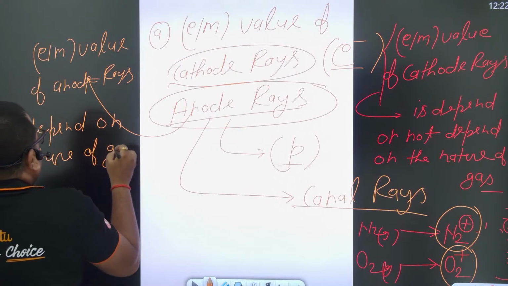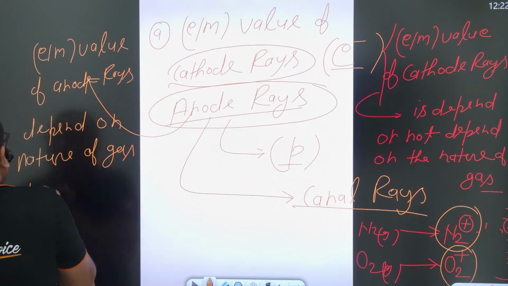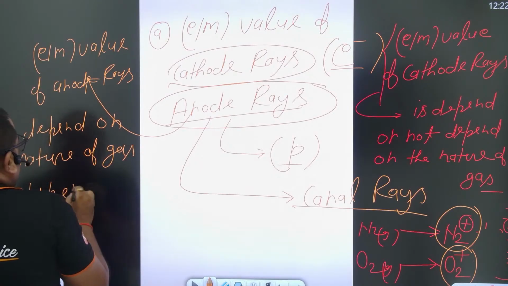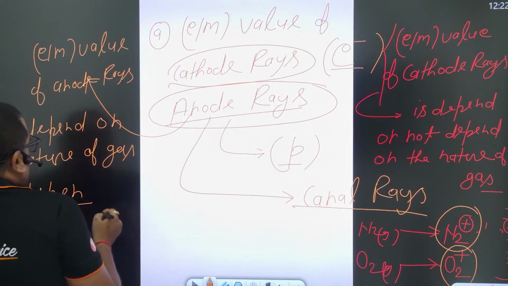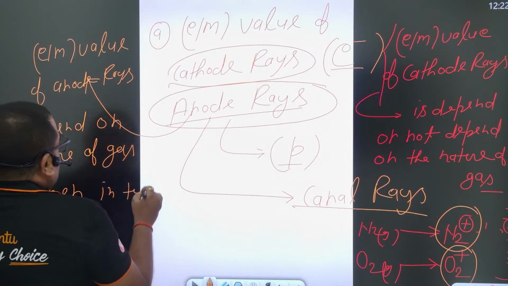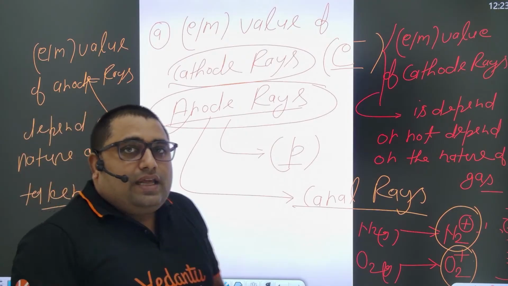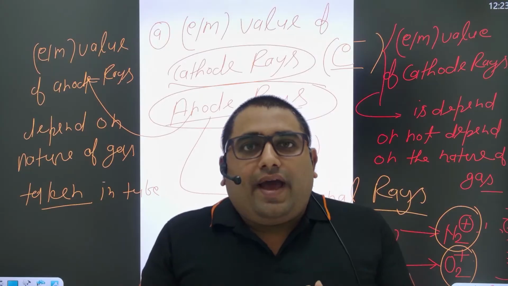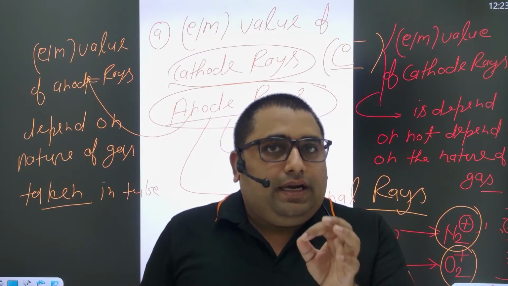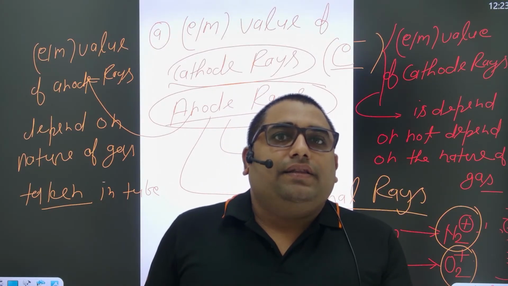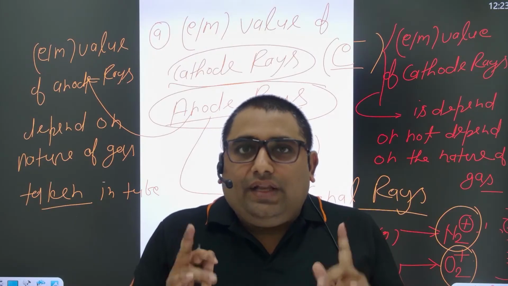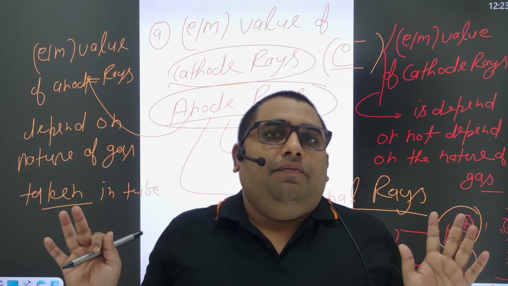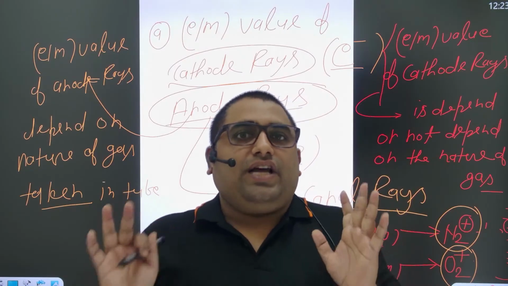So all of you getting this? Ultimately we are concluding this: the E by M value of cathode rays does not depend on the nature of gas, and the E by M value of the anode rays depends on the nature of gas taken inside the discharge tube, right?